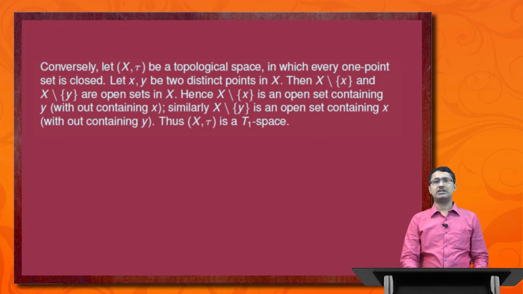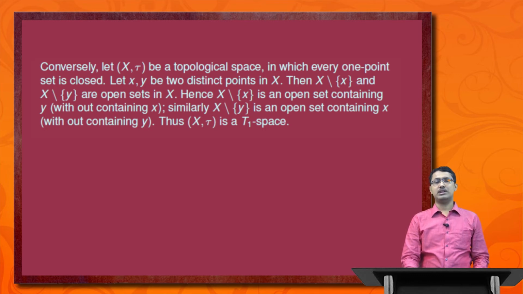Conversely, let (X, tau) be a topological space in which every one-point set is closed. Then singleton {x} and singleton {y} both are closed. That means X minus {x} and X minus {y} both are open sets, and hence X minus {x} is an open set containing y without containing x. Similarly, X minus singleton {y} is an open set containing x without containing y.